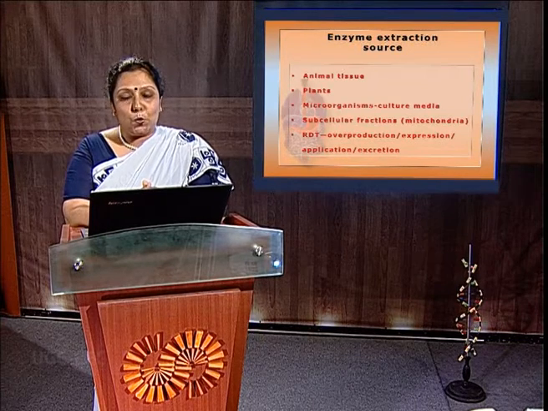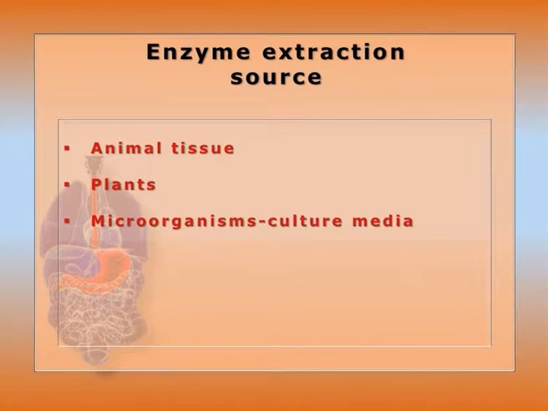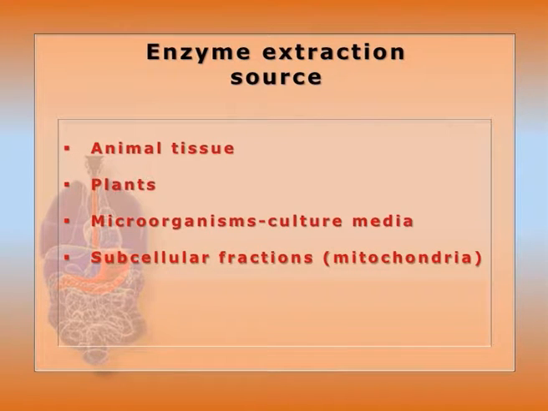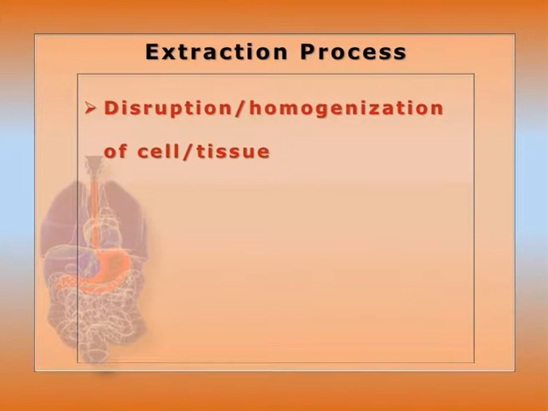Extraction from different sources: animal tissue like liver can be taken. Plant leaf, root, and shoot can be taken. Microorganisms can be isolated from the culture media, and subcellular fractionation, like membrane and mitochondria, can be done. Recombinant DNA technology is nowadays a very rich source for enzyme extraction. It gives overproduction within expression vectors, as well as expression with specific tag application, and excretion is also included.